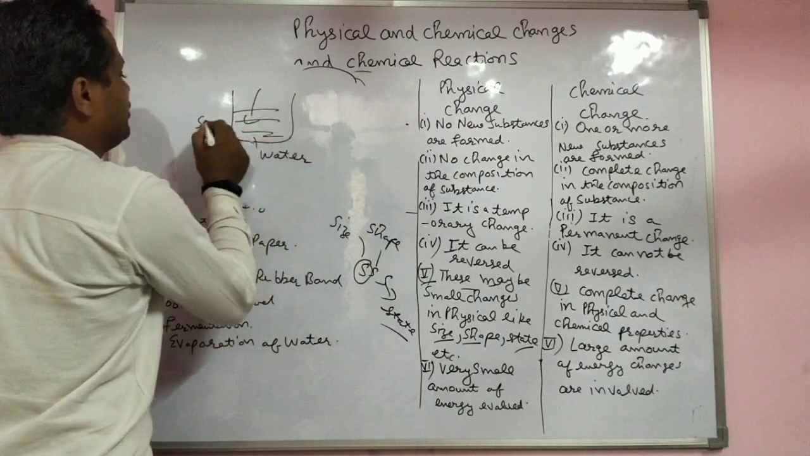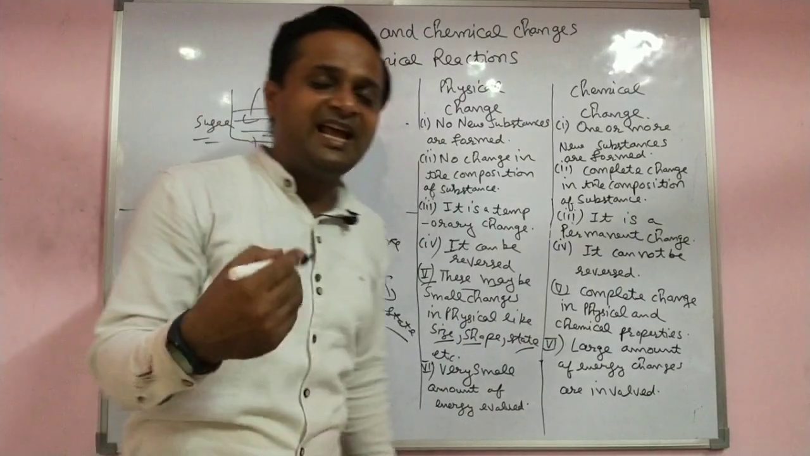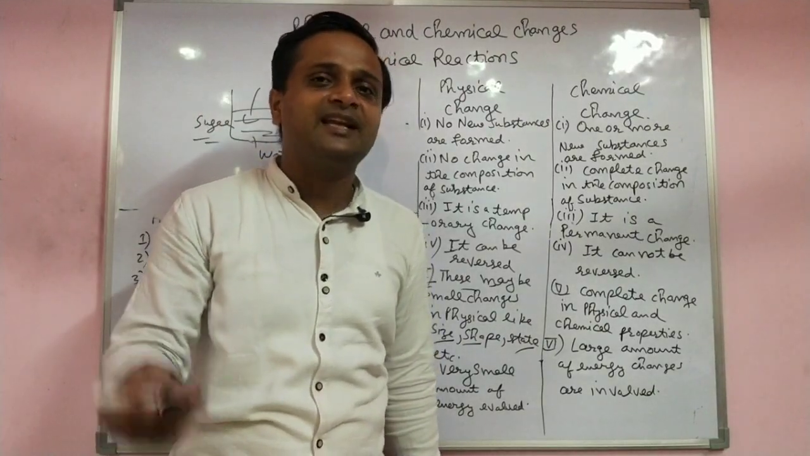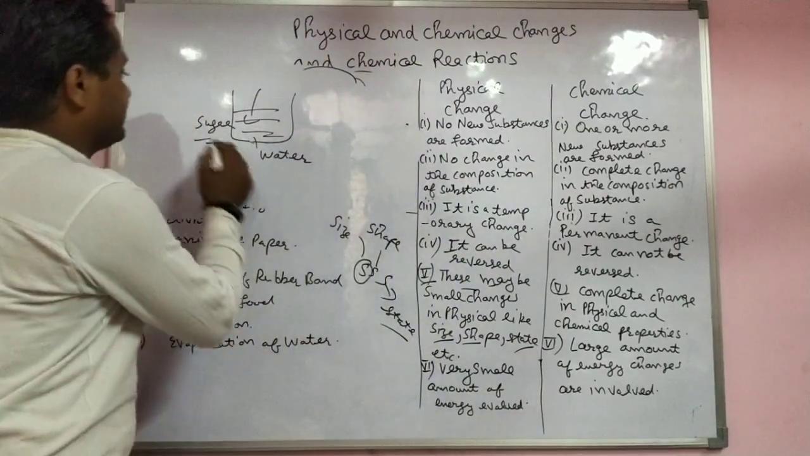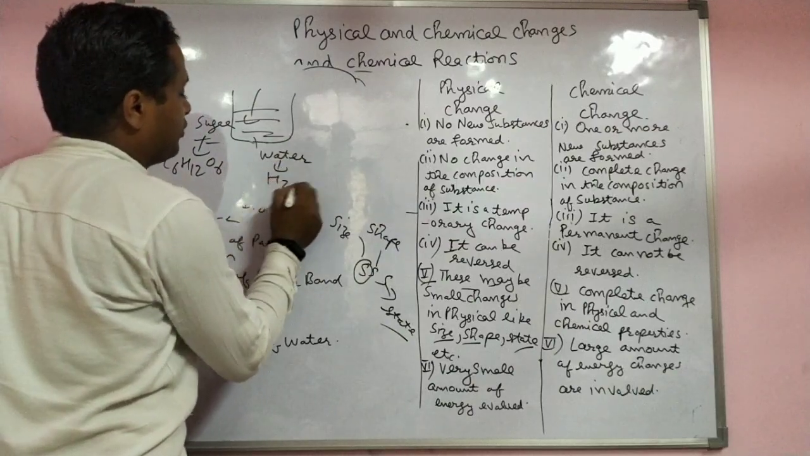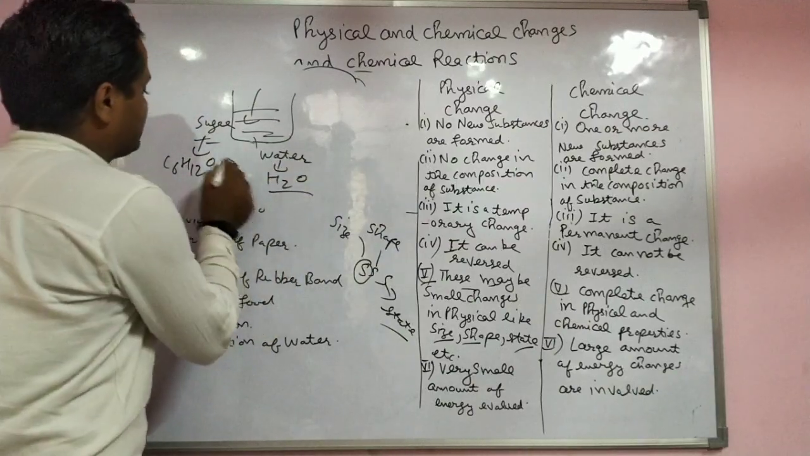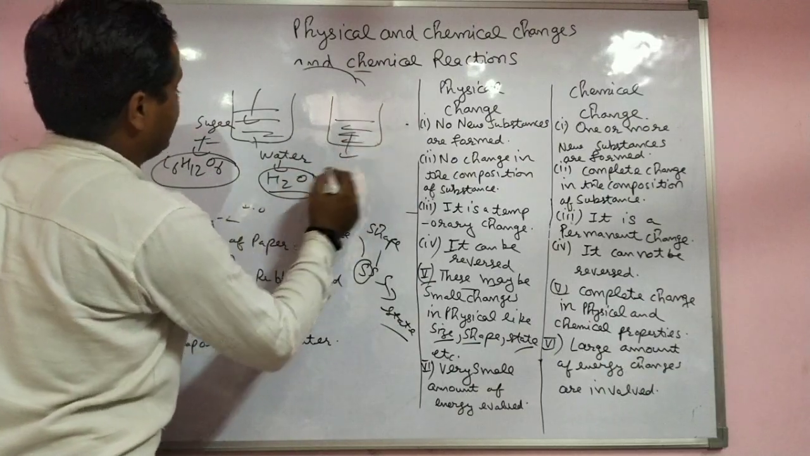When you add sugar to water, it completely dissolves. Tell me, is it a physical change or a chemical change? It was a physical change only. For example, glucose has the formula C6H12O6 and water has the formula H2O. After mixing, the same formulas are still there.